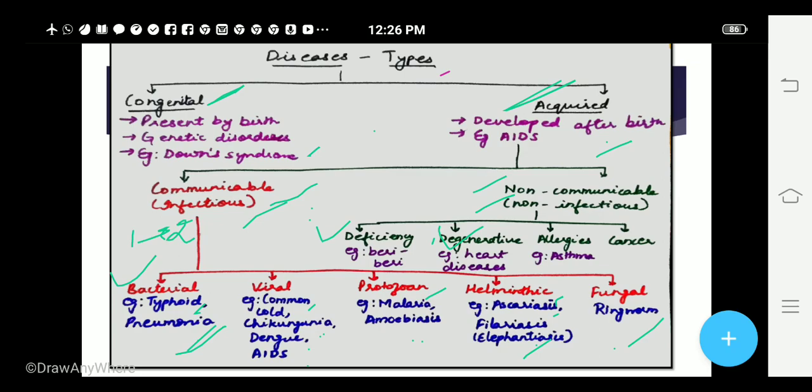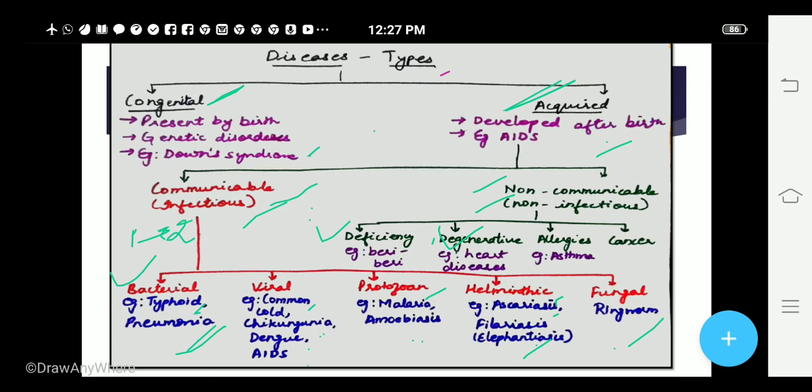Heart diseases are there, atherosclerosis is there, arthritis is there, where the joints are degenerated, right. So, degenerative diseases are the diseases where the degeneration of that organ or part of the body has started.